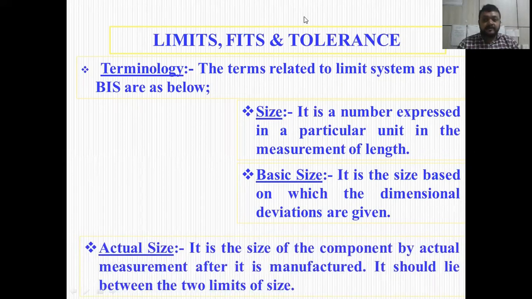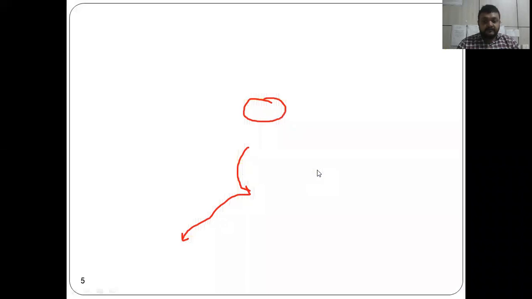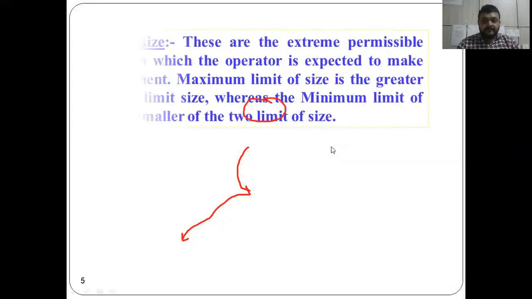So you decide the ideal size, that is the demand of the industry or the customer. Based on that, depending upon the tolerances, you decide the basic size, and after manufacturing what you get is the actual size. But the actual size should be within the limits of the size we decided previously. That is the important topic to keep in mind while deciding the size.